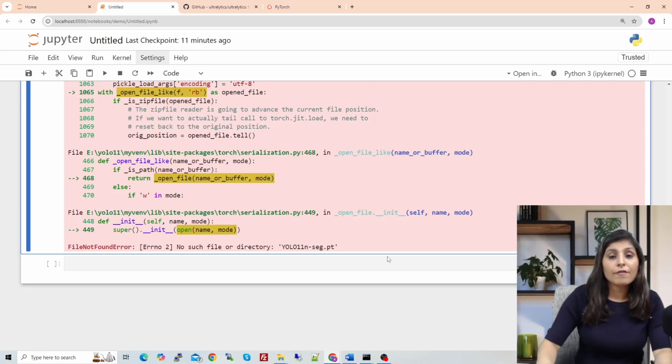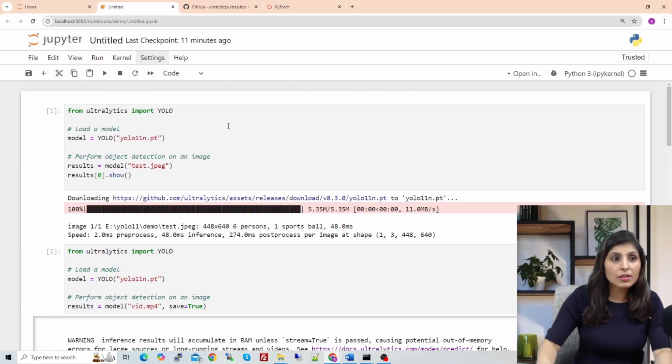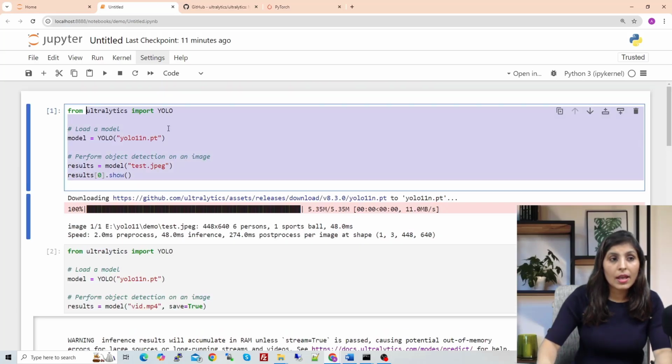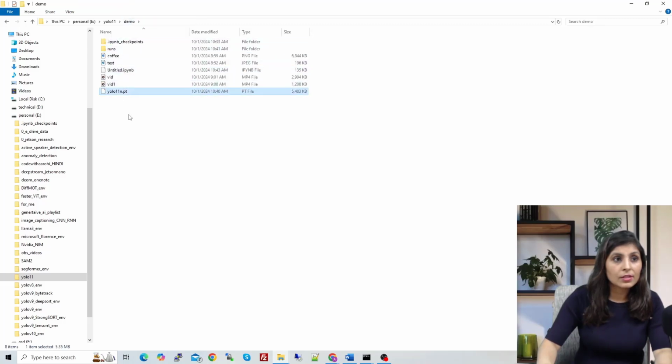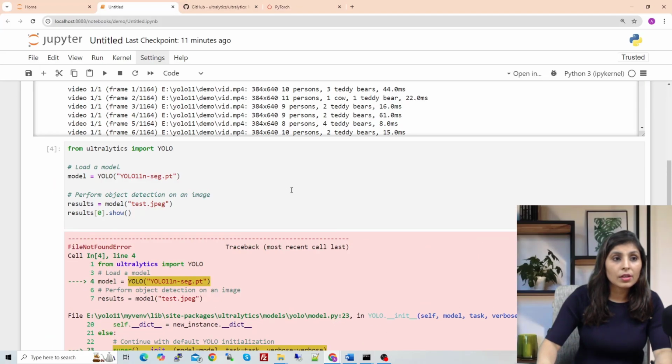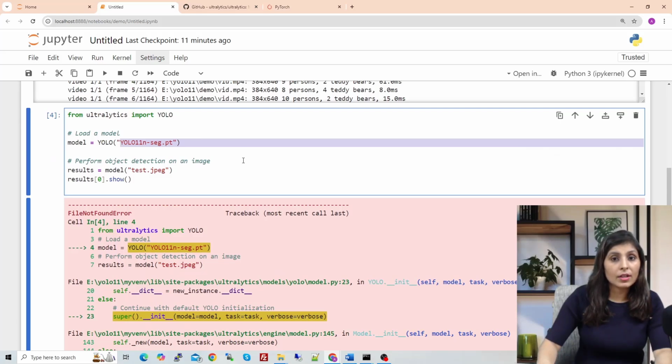That means when we executed the code with the object detection model, at that time the model automatically got downloaded and saved in our current working directory. You can see here, we got this model. But when we are trying to execute this segmentation model, it is not downloading that model automatically. Which means we need to download that model and place it in our current working directory.